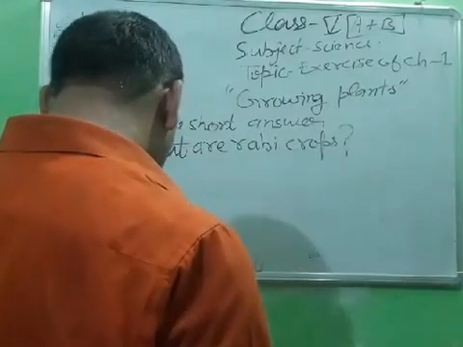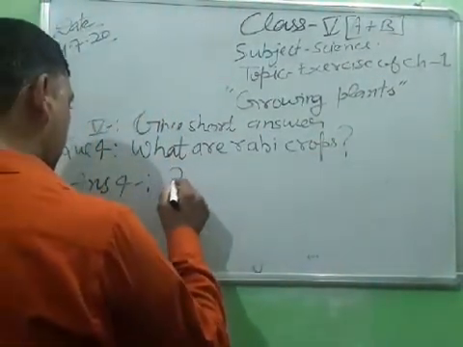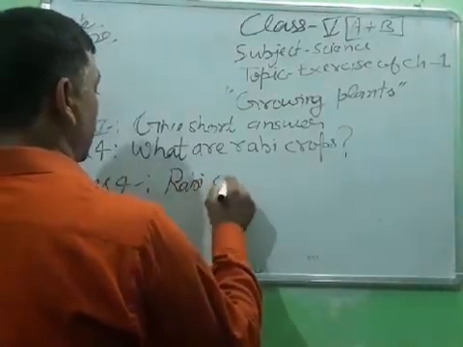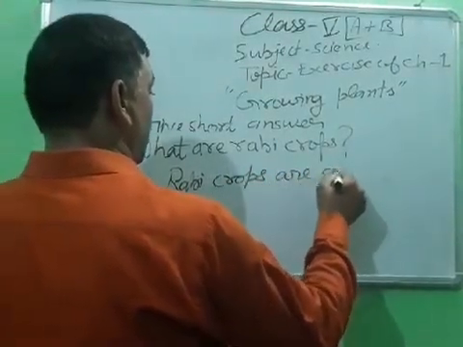The crop grown from October, November, Rabi crop are grown.